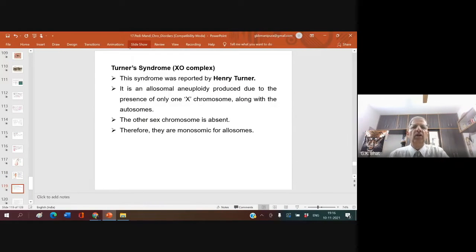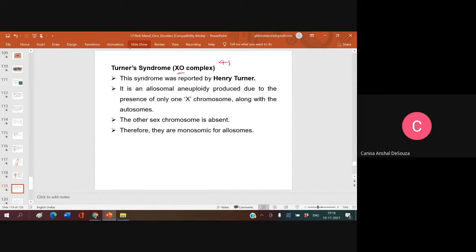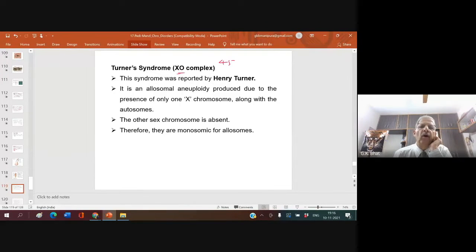Coming to Turner syndrome, XO complex. That means there is only one X. So what is the total number of chromosomes here? 45. So it is an aneuploidy for allosome. This syndrome was reported by Henry Turner. It is an allosomal aneuploidy produced due to the presence of only one X chromosome along with the autosomes. The other sex chromosome is absent. Therefore, they are monosomic for allosome. The allosome is occurring in one copy, not two copies.